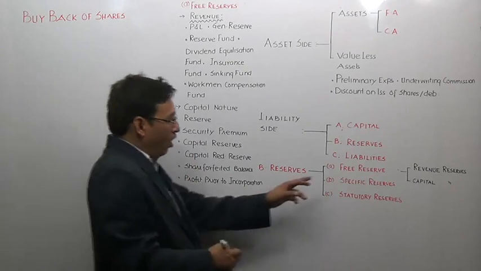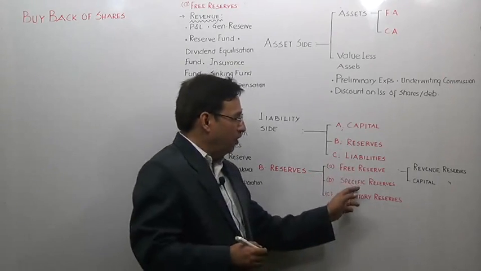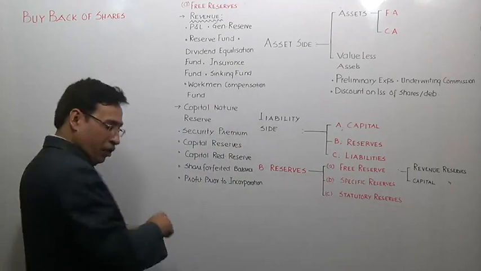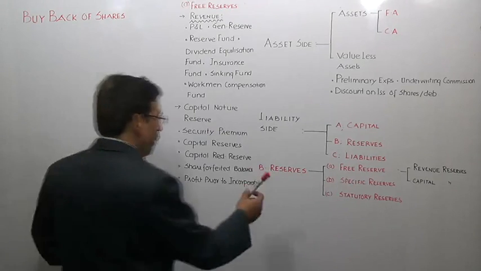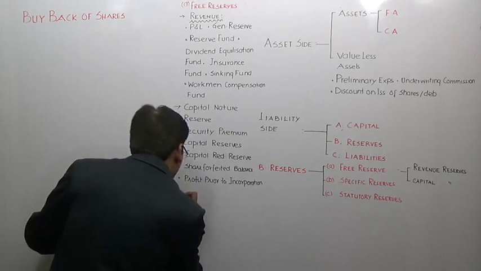Now, we have taken free reserve. Now we come over to specific nature reserves. What do we mean by specific nature reserve? B, specific nature reserves.